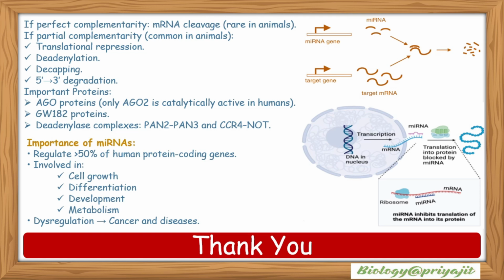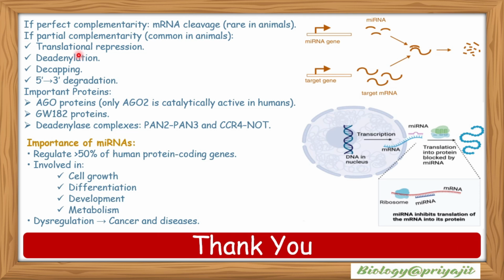Important points include AGO proteins: only AGO2 is catalytically active in humans. Also GW182 proteins and the deadenylase complexes PAN2, PAN3 and CCR4-NOT. Importance of miRNAs: they regulate more than 50% of human protein-coding genes. They are involved in cell growth, cell differentiation, cell development and metabolism, and dysregulation of miRNAs causes cancer and other diseases.